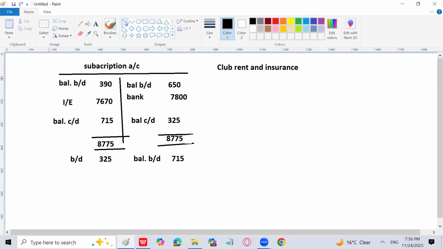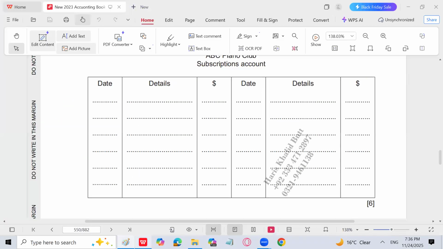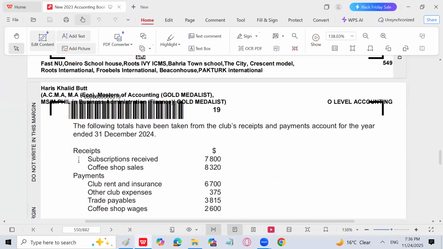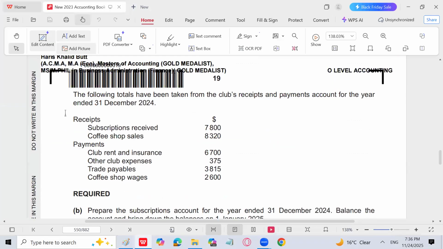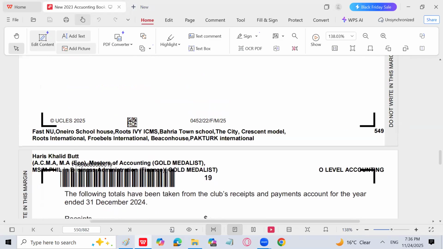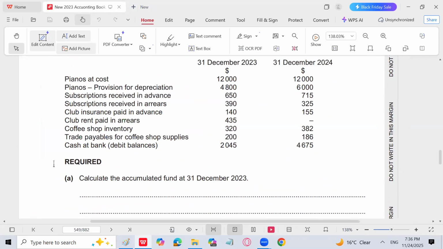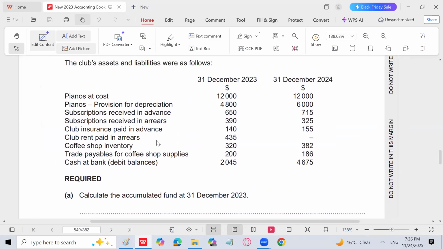So let me see which things are given in the question regarding rent and insurance. The bank figure is given, this is 6,700. Then we have insurance paid in advance of 140 and 155 at the end.